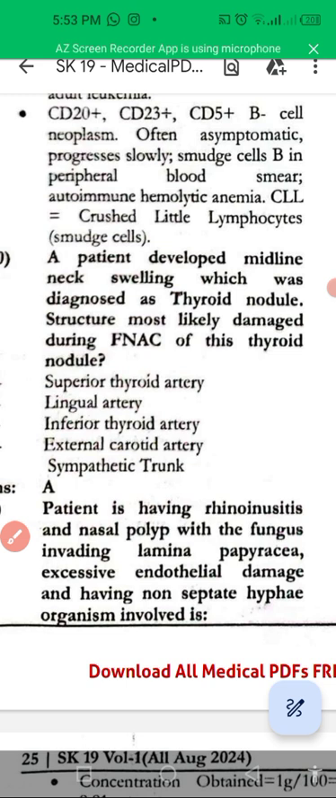the superior poles of the thyroid gland. That's why these are more susceptible to be damaged.